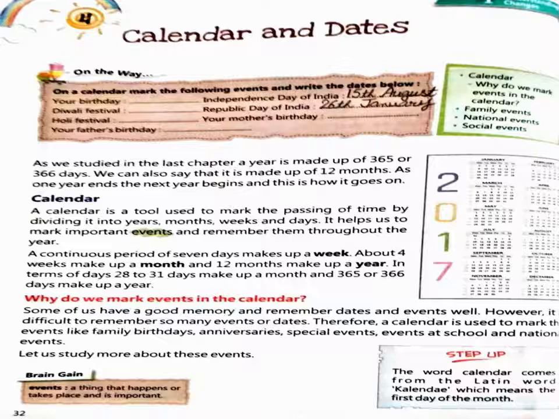Your birthday. Here you will write only your birthday date. Diwali festival. When will the Diwali be this year? You will write that day from the calendar. Holi festival. When we had celebrated Holi this year, you will write that date also. Your father's birthday, you will write your father's birthday date here. Independence Day of India. It is also a national festival, so it will be on 15th of August. You will write here 15th of August.